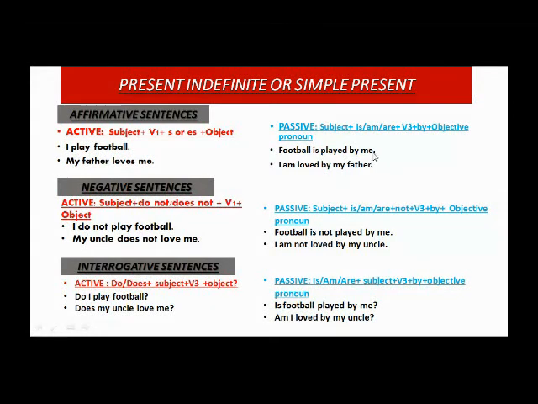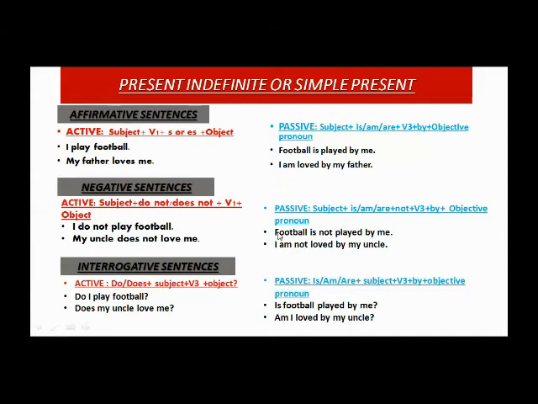As explained to you earlier, the subject becomes the objective pronoun here, and the object becomes the subject here. Okay, my father loves me, I am loved by my father. So this is affirmative. In the negative sentence, do not and does not, as you all know that we use do not and does not in present simple. I do not play football. My uncle does not love me.